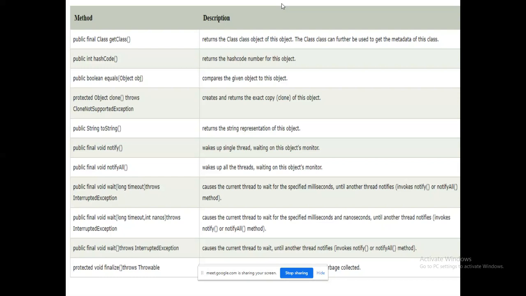Next, hashCode. So hashCode is nothing but using an algorithmic or mathematical steps, it will generate an unreadable code. Okay, so that's what hashCode is. People who are very familiar with hashing know this. A simple example of hashing: I take a number, square that number, and I get a value.